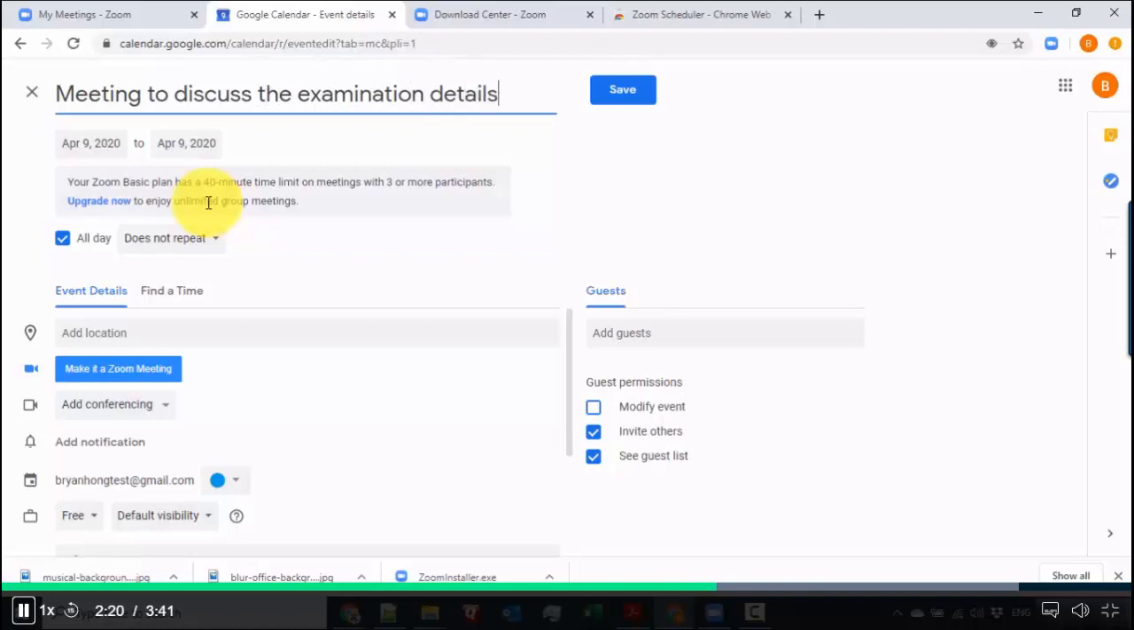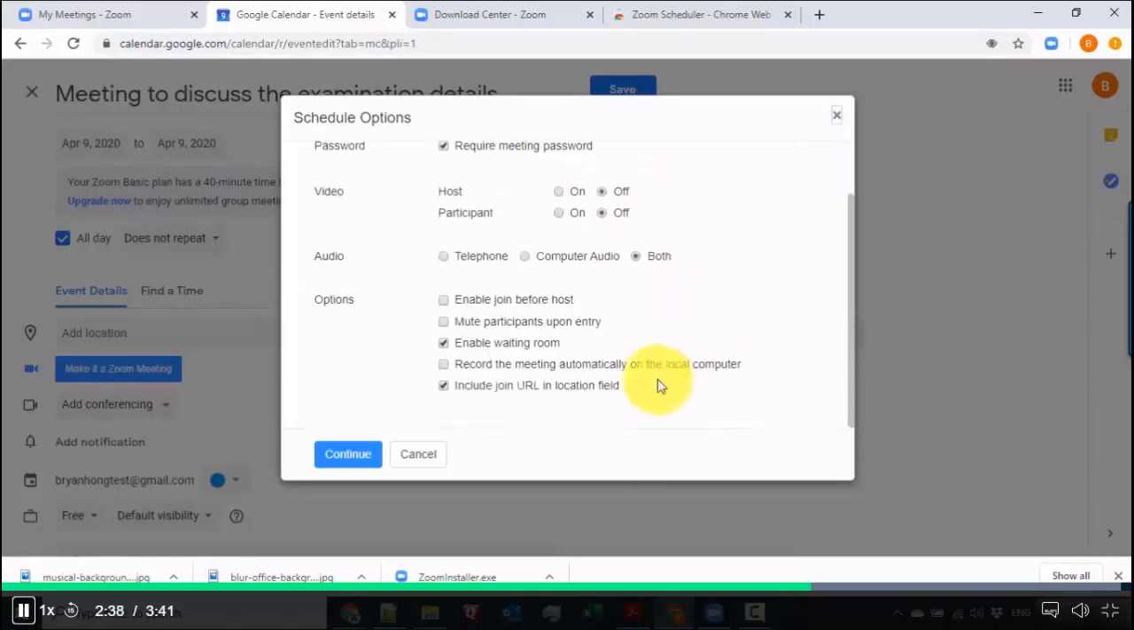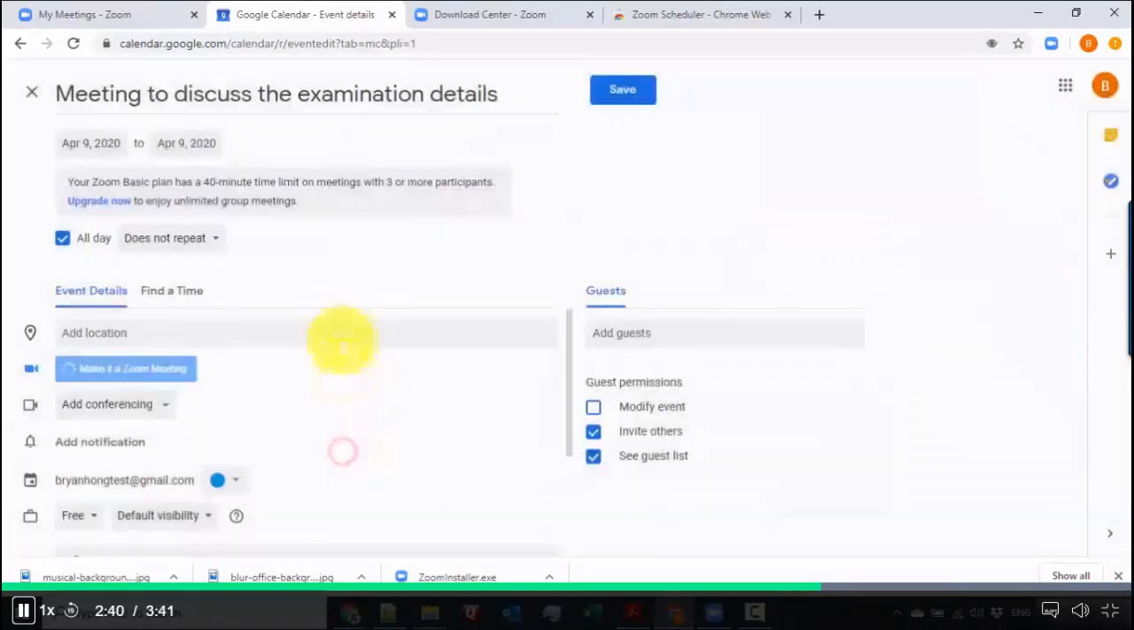Okay, details. So once we're good, right? And then over here, make it a Zoom meeting, because what's going to happen next is if I click on this, okay, there's a one-time meeting, right? Require meeting password, and so on. This is just the basic settings for how you're going to be setting up a Zoom meeting. So once we're good with this, I'll just click continue.